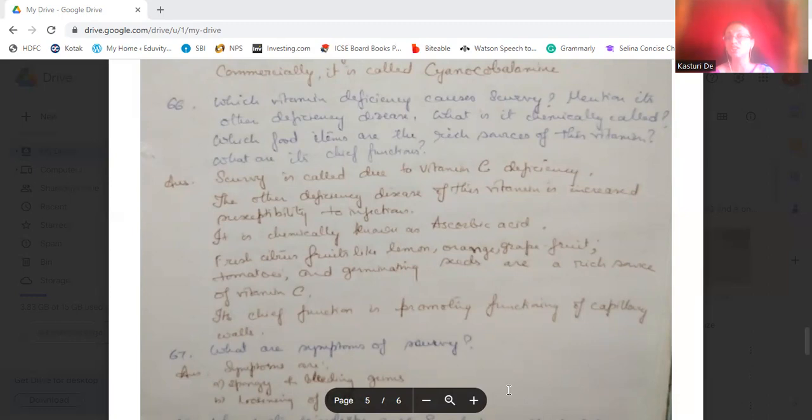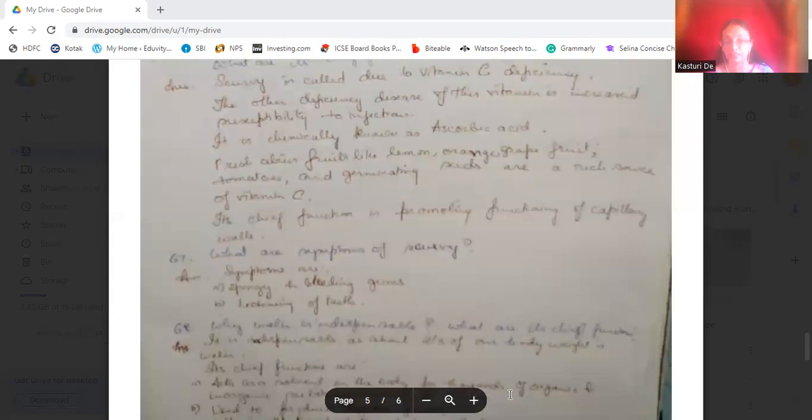Okay. Fresh citrus foods like lemon, orange, grapefruit, then tomatoes, then germinating seeds, all are the rich sources of vitamin C. Chief function is promotion and functioning of the capillary walls. Okay, and what are the symptoms of scurvy? Scurvy symptoms are spongy and bleeding gums and loosening of the teeth.